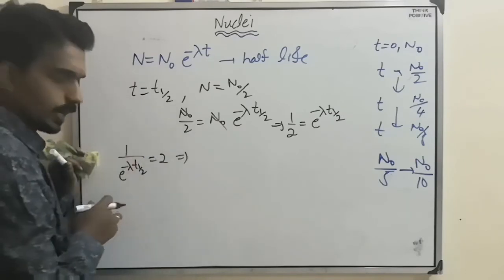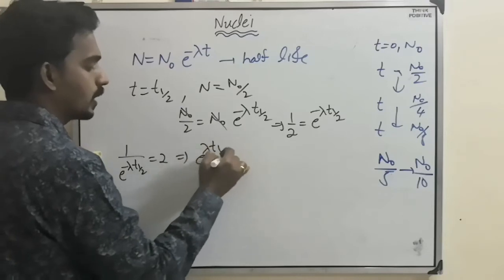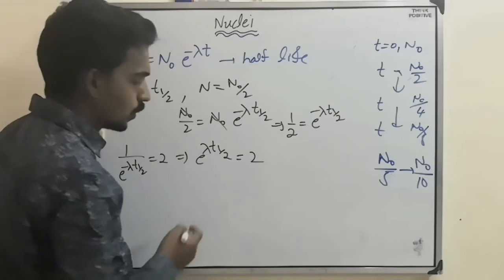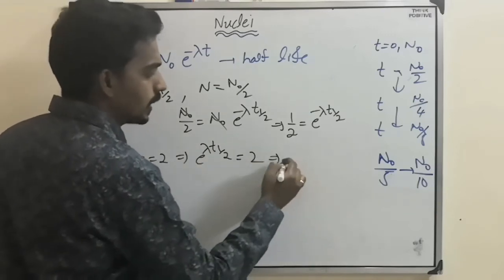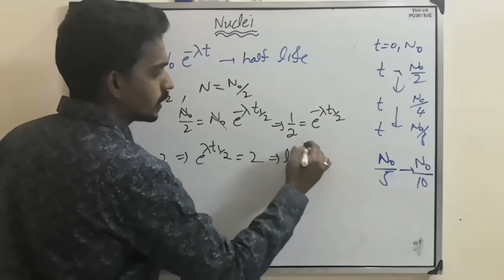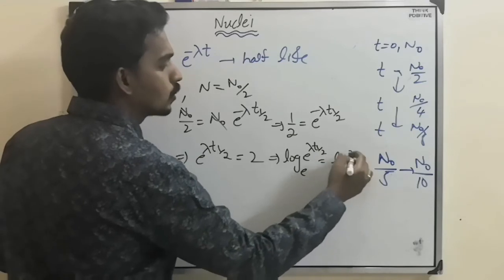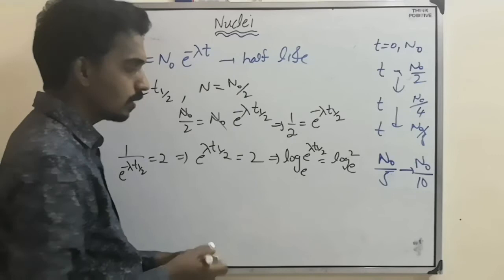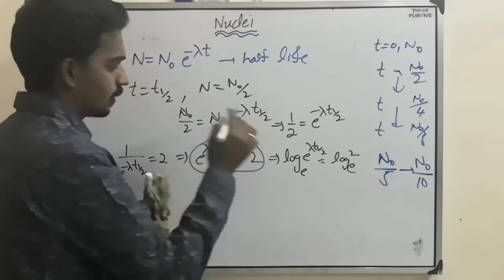If it goes to the numerator, the minus power becomes plus power: e power lambda t half equal to 2. But we don't know the value of e power, that's why we have to remove it. To remove that, let me apply log on both sides: log of e power lambda t half, base e, equals log 2 base e. What I have done is applied logarithm with base e on both sides of this equation.